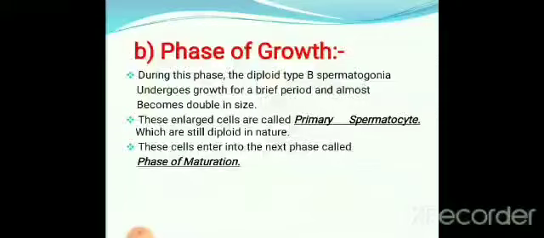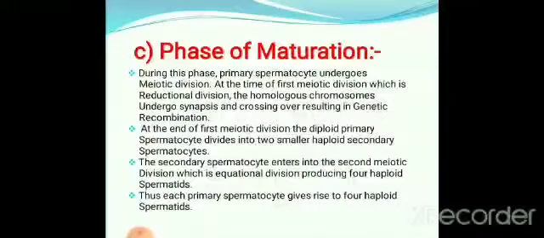After growth, what happens? The cells have to mature. So these primary spermatocytes next enter into the phase of maturation. The third stage in the formation of spermatid is the phase of maturation. During this phase, primary spermatocytes undergo meiotic division.